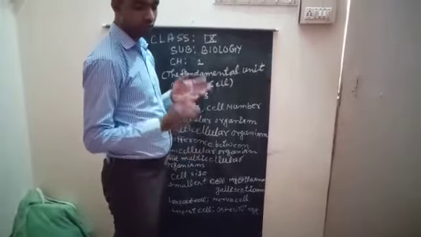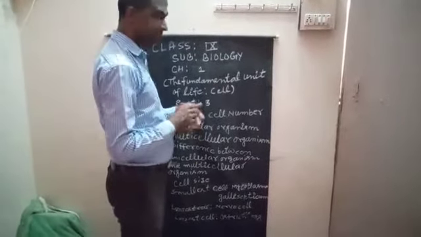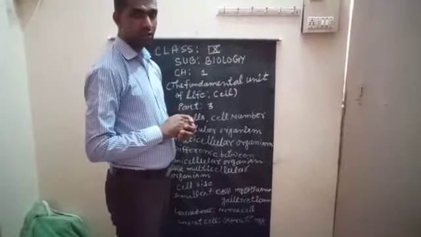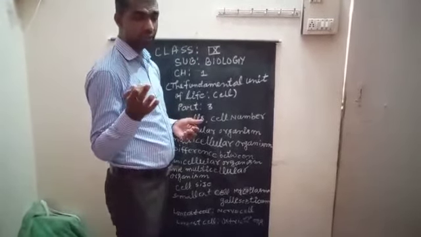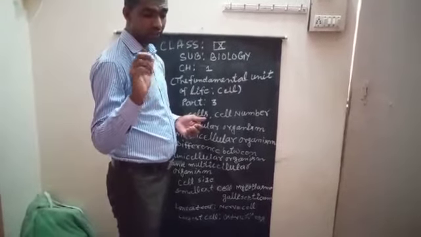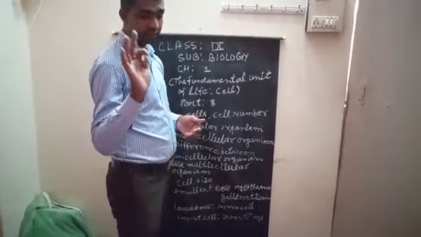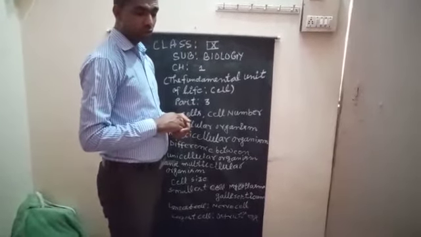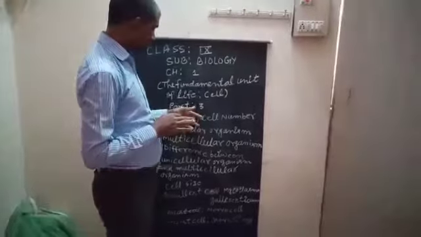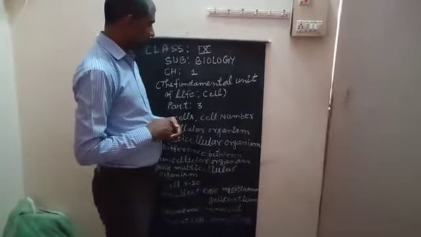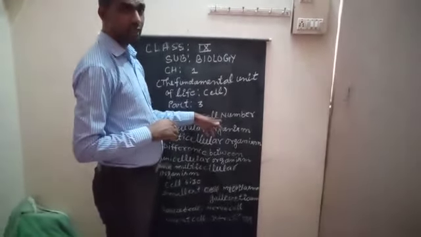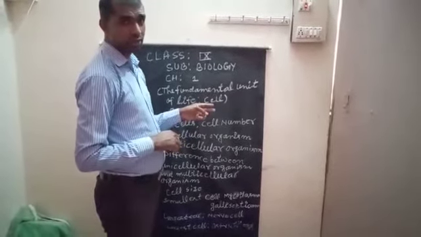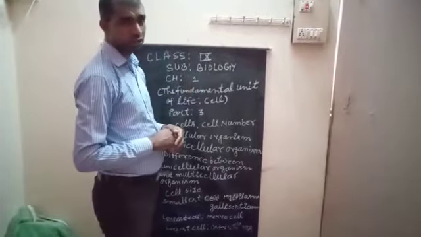First of all I am going to discuss about cells. Cells differ in their number because different organisms have different cells, different sizes and different cell shapes also. After cells we are going to discuss about cell number. According to the number of cells, there are two types of organisms, unicellular organism and multicellular organism.